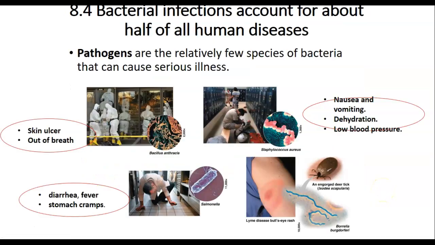However, some bacteria are infectious. They can cause diseases in humans. The disease-causing bacteria are also called pathogens. For example, Bacillus anthracis is a bacterium that can cause skin ulcers. Under severe conditions of infection, people can be out of breath. Staphylococcus can cause nausea and vomiting, dehydration, and low blood pressure. Salmonella can cause diarrhea, fever, and stomach cramps. A bacterium called Borrelia burgdorferi causes Lyme disease.